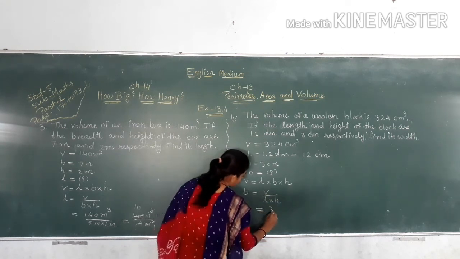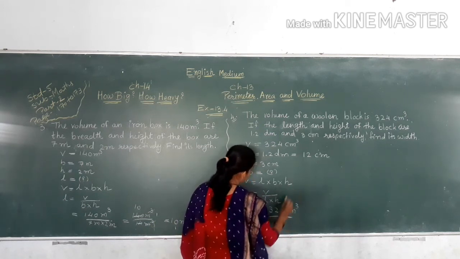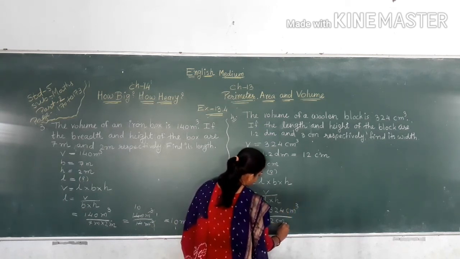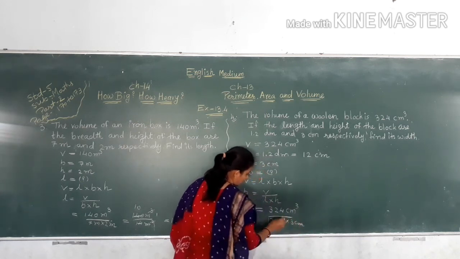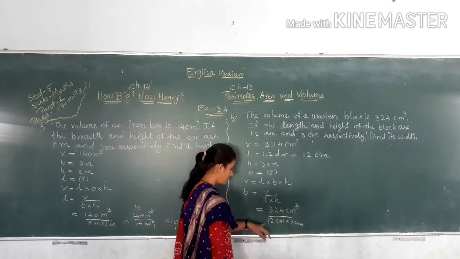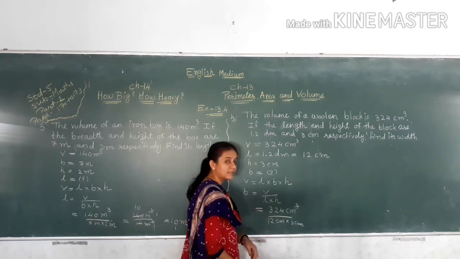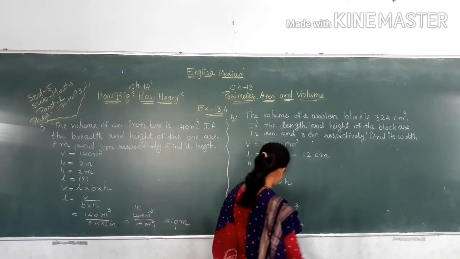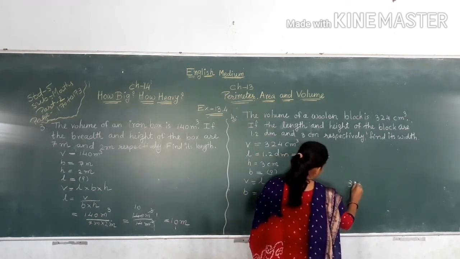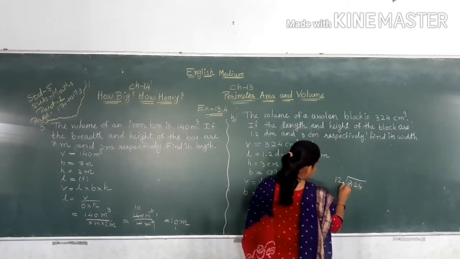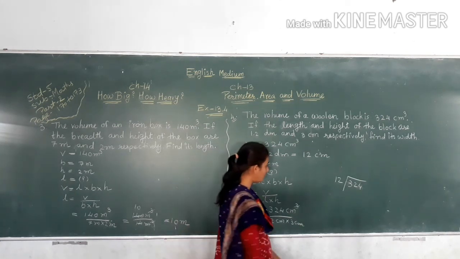V is equal to 324 centimeter cube divided by 12 centimeter multiply 3 centimeter. Now centimeter cuts out. Then 12 3s are 36. 324 divided by 36, or 12 divided by 324.